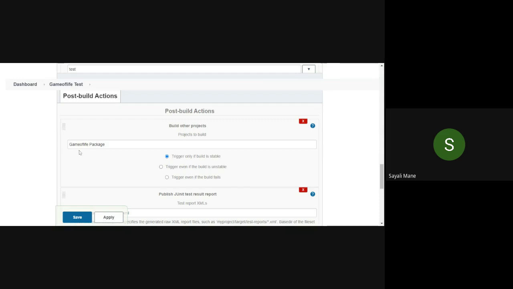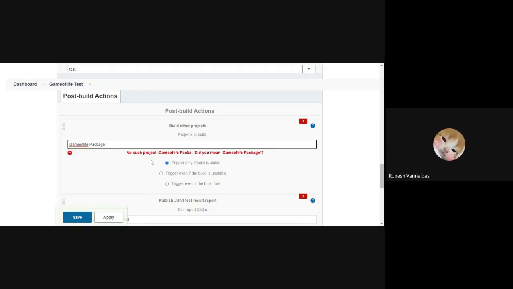The name of my next project is Game of Life Package. So whatever your project name is after test, simply type it over here or select it, and then make sure again trigger only if build is stable is selected. Ma'am, I'm getting no such project. See like this, you are not getting. Yes, I'm getting that error.